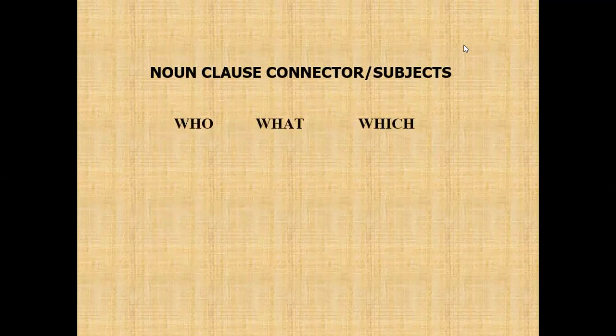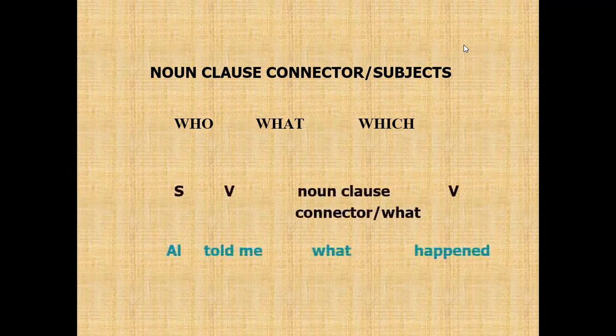Noun clause connectors as subject are only three: who, what, which. It's different from noun clause connectors in general. There are many of those, but for noun clause connector as a subject, you must remember who, what, which.